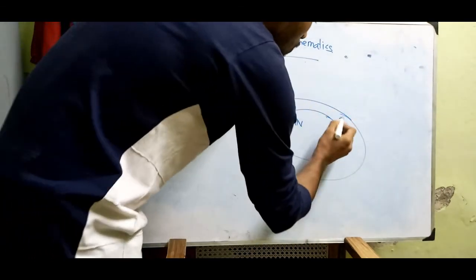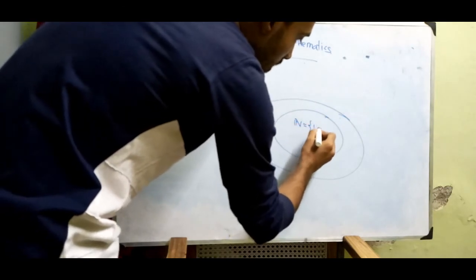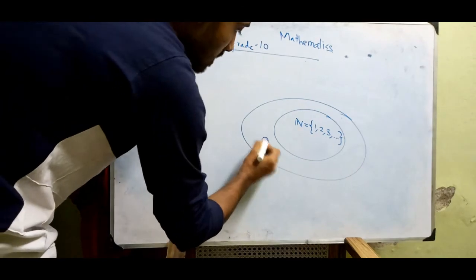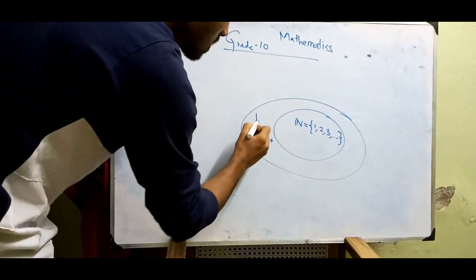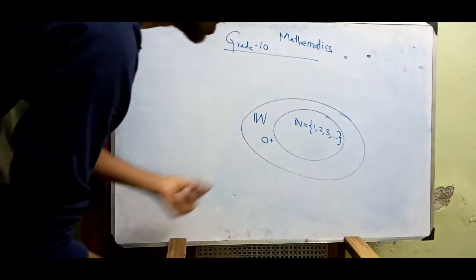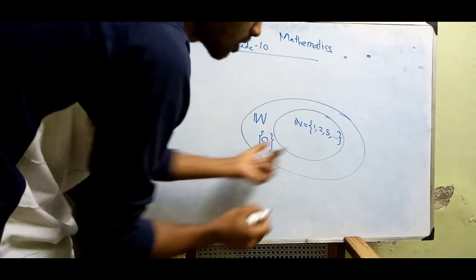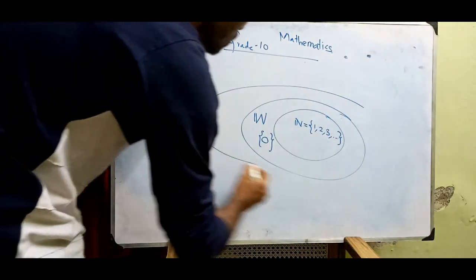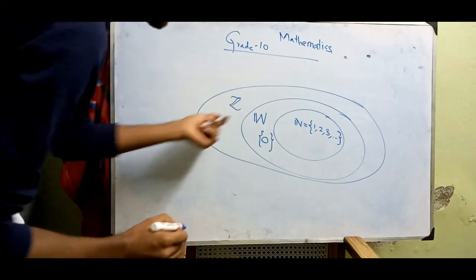Natural numbers are nothing but 1, 2, 3 and so on. It moves on. If I add 0 along with the natural numbers, this becomes the whole numbers. So this is the natural numbers, this is the whole numbers, where only 0 is included along with the natural numbers. And what about the other one? The set of all integers.